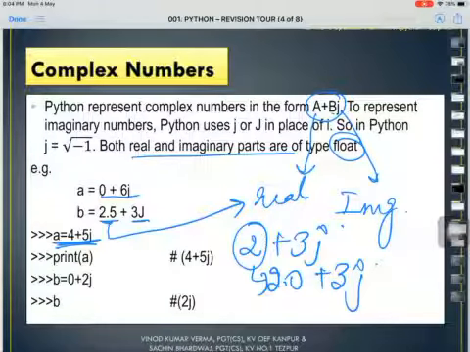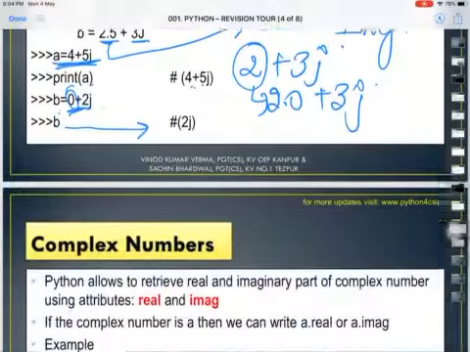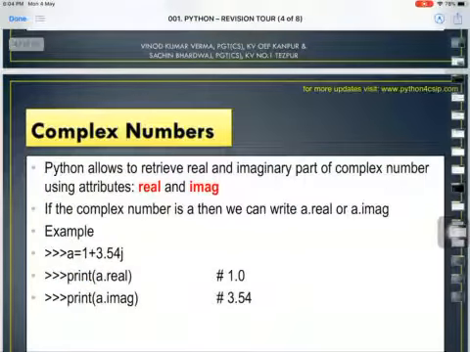You see, a is equal to 4 plus 5j. So this 4 is the real part and 5j is the imaginary part. Alright, now print a. So this a will print as 4 plus 5j. Similarly, this is another example. If I say b is equal to 0 plus 2j, since 0 has no value, it will show the output as 2j. I hope the output is clear. So these are the complex number examples. You can try these examples.